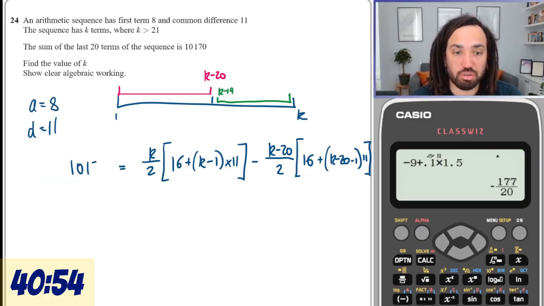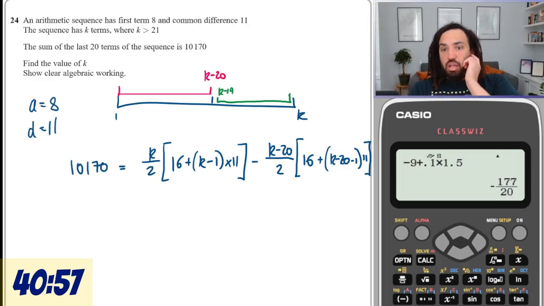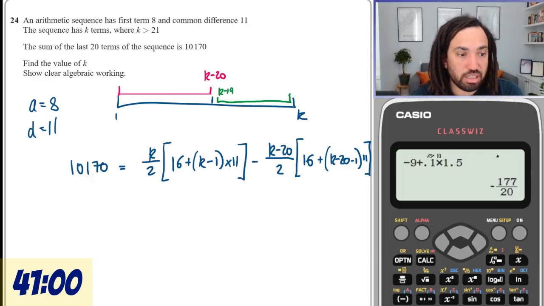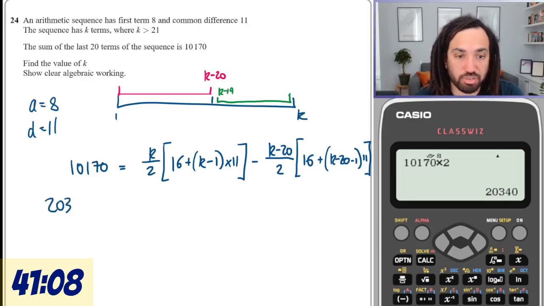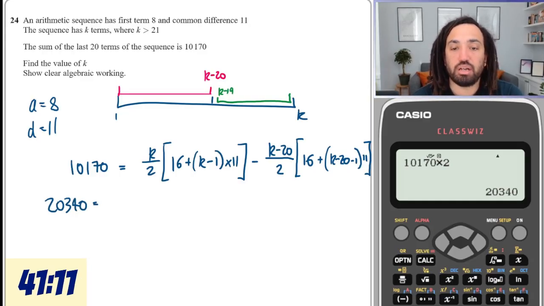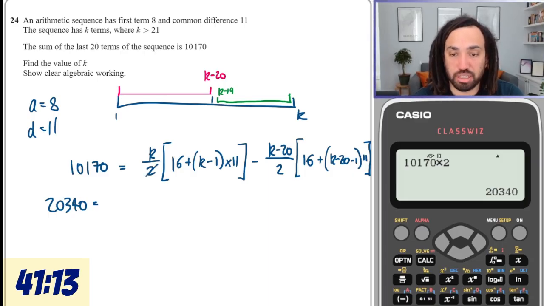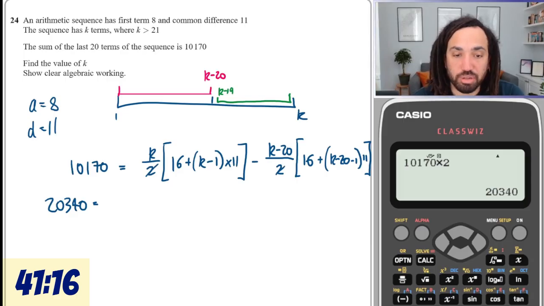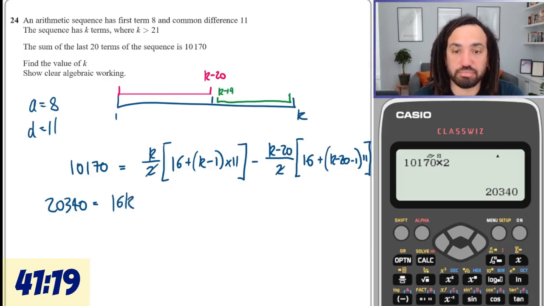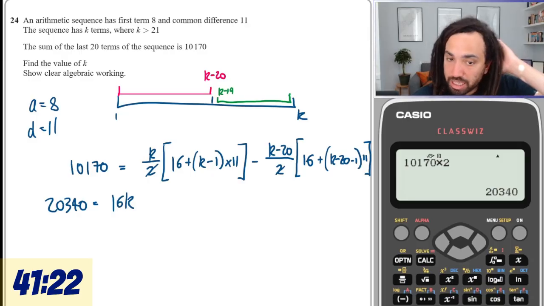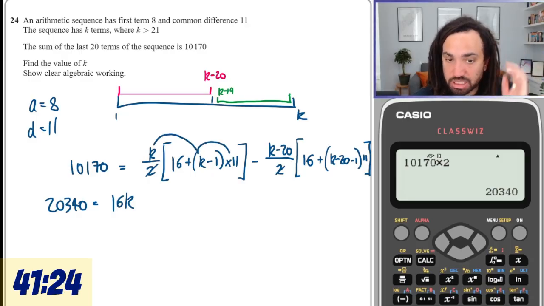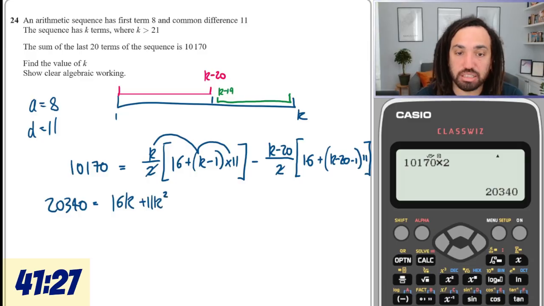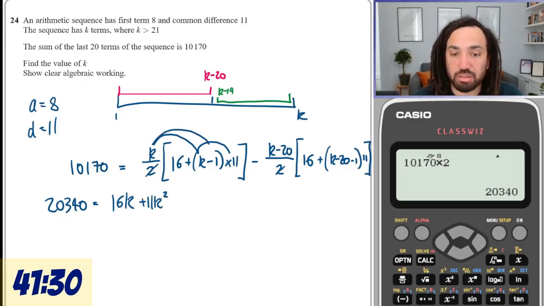And all of that should equal this, 10170. Wow, that's tough. I really hope this is right, otherwise I'm going to look very, very silly. Let's times through by 2 to cancel off all those divide by 2s. So that gets rid of this guy and this guy, essentially. Now we can multiply out. We get 16k, then k times 11k, which is plus 11k squared, and then k times minus 1 times 11 is just minus 11k.